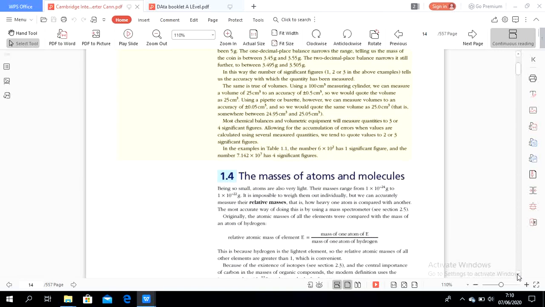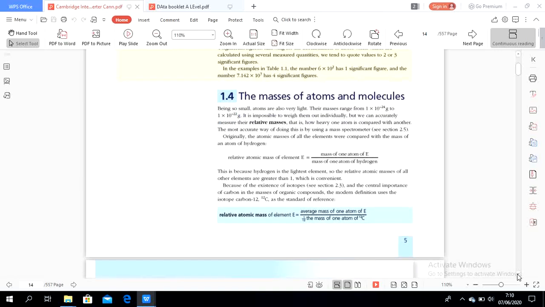Now, masses of atoms and molecules. Being so small, atoms are also very light. Their masses range from 1 times 10 to the power of negative 24 grams to 1 times 10 to the power of negative 22 grams, which is very, very small.